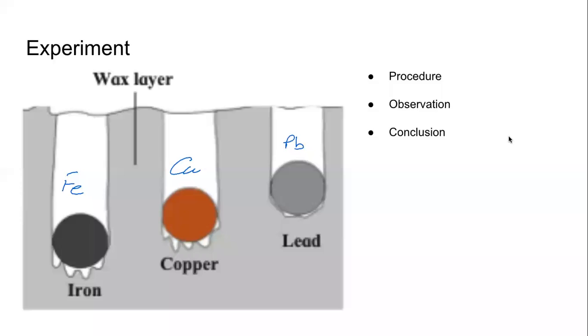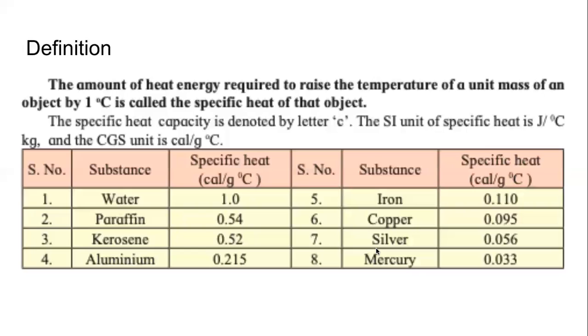The ultimate conclusion is, although we heated iron ball, copper ball, lead ball of same size, same mass, by same temperature, the amount of heat that they absorbed was not same. They were different. And this property of the material, of the substance, that decides how much heat it will absorb while its temperature is changing, it is called the specific heat. It is also called as the specific heat capacity.